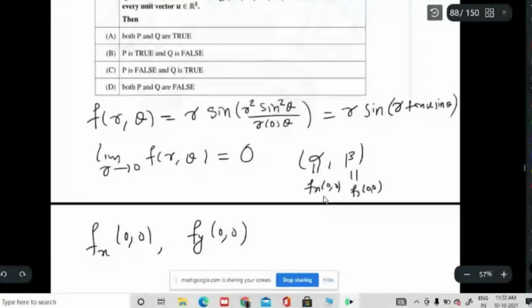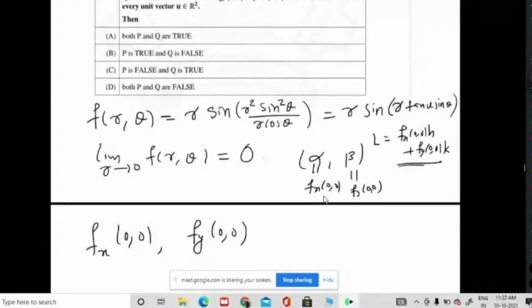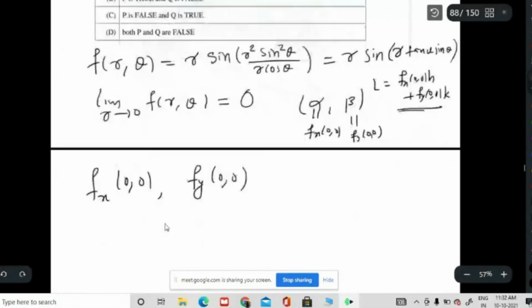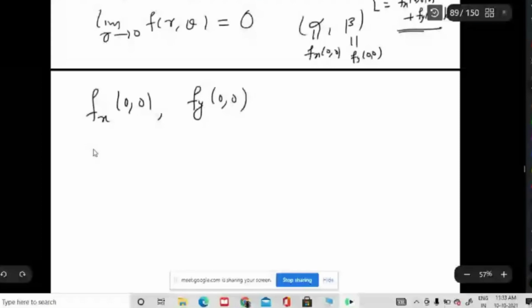So the corresponding linear map you are looking for is nothing but L, that is fx at (0, 0) times h plus fy at (0, 0) times k. So this has to be your derivative, if it exists. So first you look at whether fx at (0, 0) exists and fy at (0, 0) exists. Then compute L. Then you can check whether the function is differentiable or not. So let us do first fx at (0, 0).